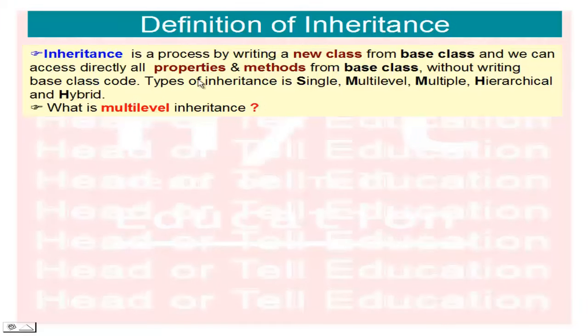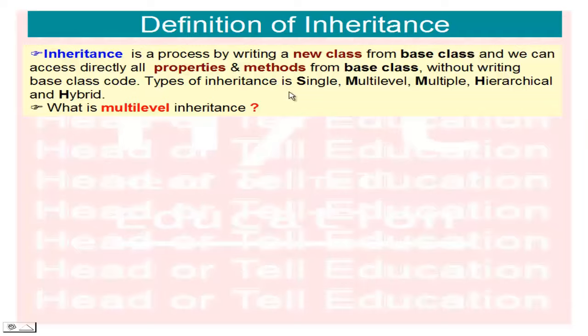First we check the definition: what is inheritance? Inheritance is a process of writing a new class from a base class, and we can directly access all properties and methods from the base class without writing the base class code.